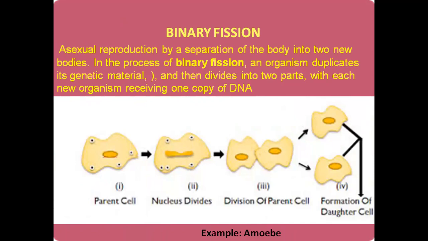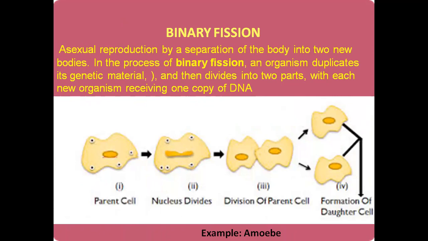Binary fission is also one of the examples of asexual reproduction. So what is happening in binary fission? It is a process in which an organism duplicates its genetic material and then divides into two parts. What it is doing is duplicating its genetic material.